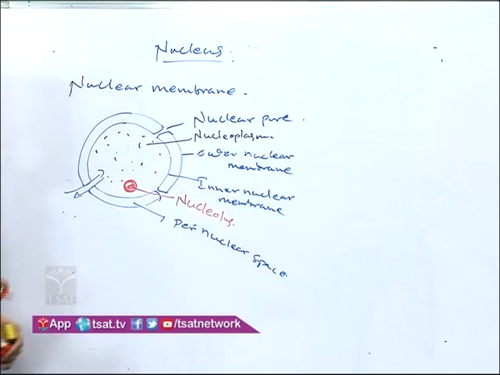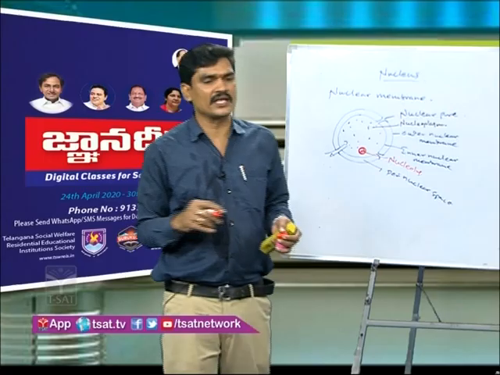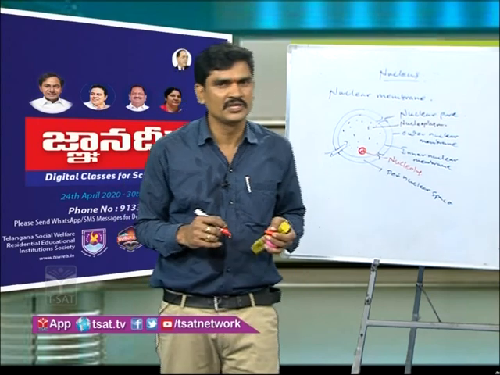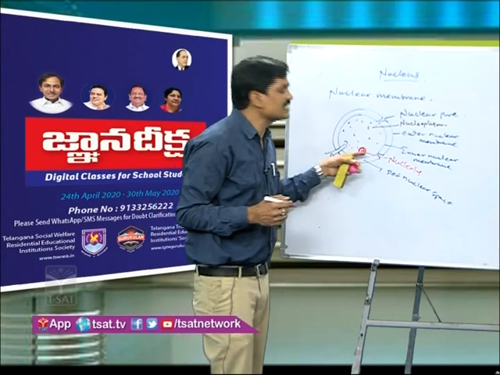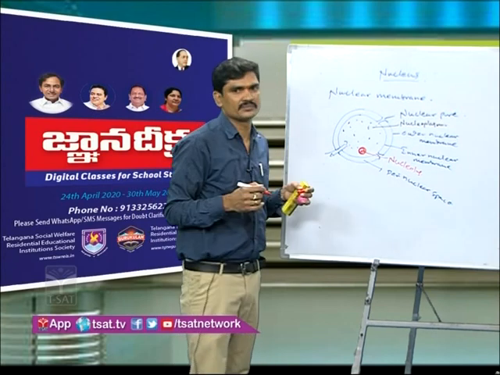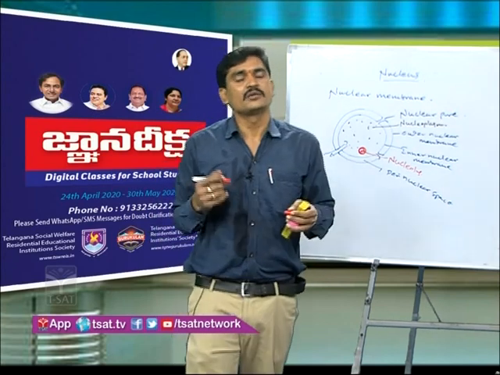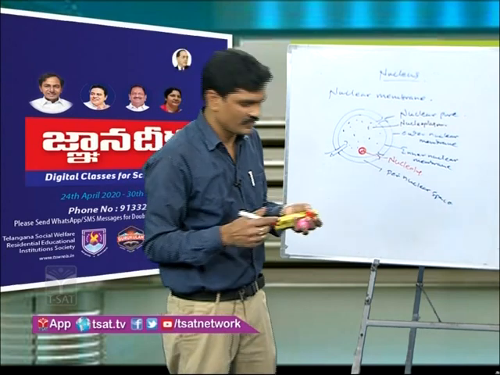This is the nucleolus. It is also considered the factory of ribosomes, because ribosomes are synthesized in the nucleolus and transferred to the cytoplasm. That is why they are considered factories of ribosomes.